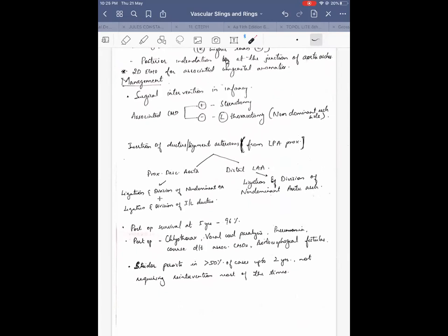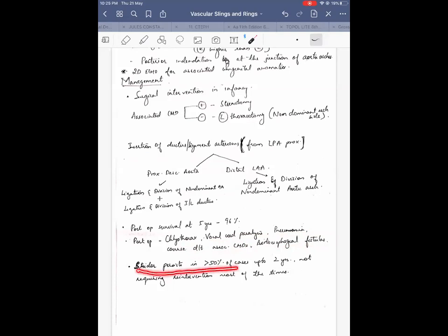Then post-op survival at 5 years is 96%. So the prognosis is excellent after surgery. Complications that can be anticipated can be chylothorax, vocal cord paralysis, pneumonia, and the post-op course due to associated CHDs, and also aortoesophageal fistulas have been rarely seen.